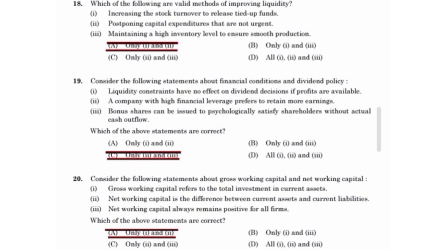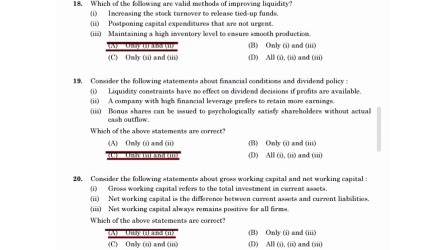Consider the following statement about financial conditions and dividend policy. Choose the correct one. 2 and 3 are correct. A company with high financial leverage prefers to retain more earnings. Bonus shares can be issued to psychologically satisfy shareholders without actual cash outflow.